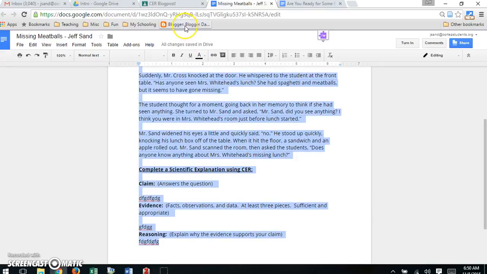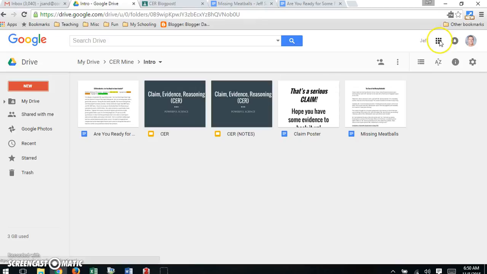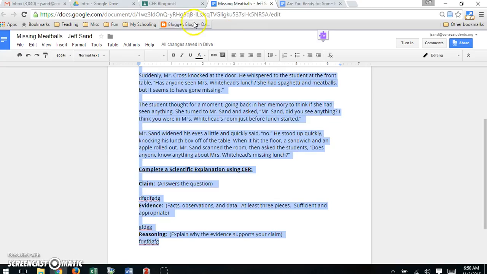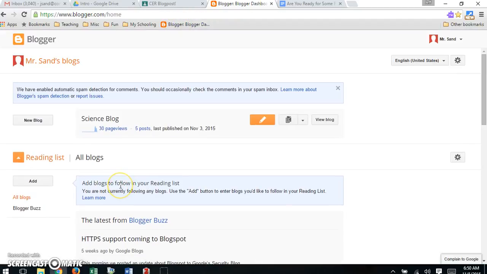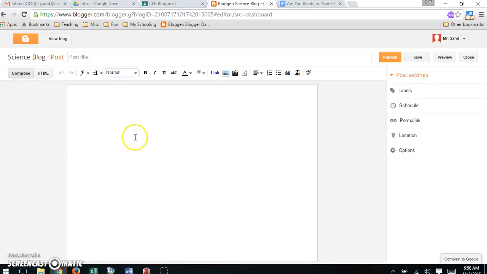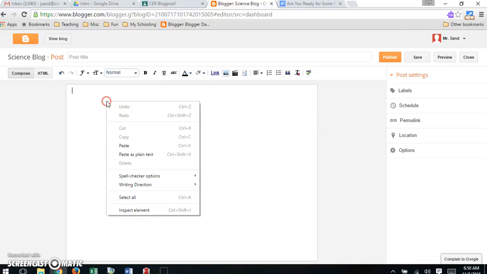and then hopefully you've bookmarked your blog. If not, then you're going to have to go back to your app screen, click on those boxes and find Blogger, but hopefully all you have to do is click your bookmark and it'll take you to your dashboard. Some of you might have done that, some of you not, so today's the day to figure it out. And then you'll find your blog, and you can click this pencil to do a new post. Alright, and then this will load. You can go ahead and paste it.